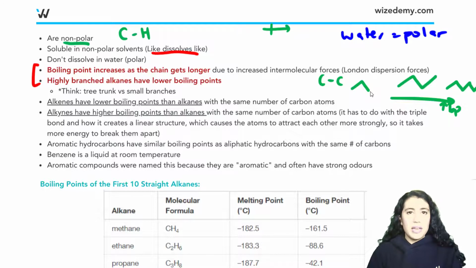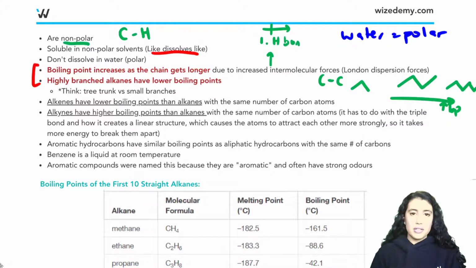The reason for that is because of intermolecular forces, which refers to the forces between molecules that are the same. So we should do a quick talk about the different intermolecular forces. There are 3 different possible types. The first one is hydrogen bonding, which is the strongest type.